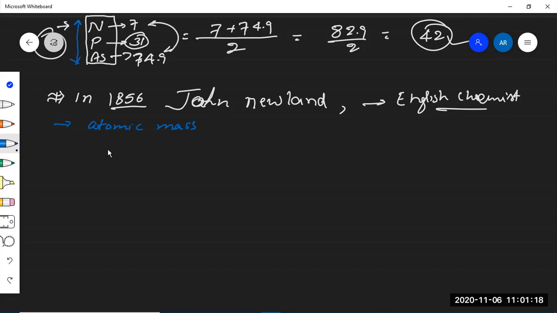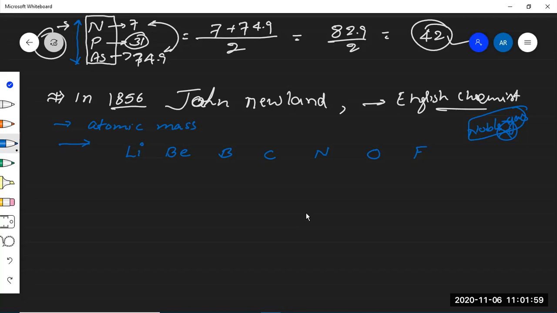But this fellow is actually a good lover of music. So he started arranging the elements with increasing order of atomic mass across a period, like the horizontal way, period-wise. He arranged elements like this: lithium, beryllium, boron, carbon, nitrogen, oxygen, fluorine. During his period, noble gases were not yet discovered, so he has not arranged any noble gas in his periodic table.